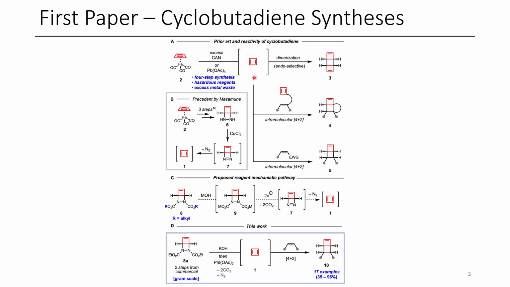However, it's possible to add this to an electron-deficient alkene and undergo a cycloaddition, which is what the authors are interested in. So what the authors wanted to do was try and access another protocol where they could access intermediate 6, oxidize it in some fashion, and then form their cyclobutadiene in situ. So the way that the authors did this was through designing their own protocol. Once they developed a route to make the cyclobutadiene, then they did some cycloadditions to make high-value products.